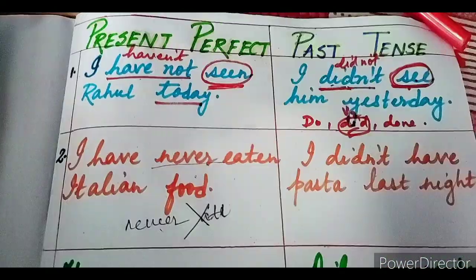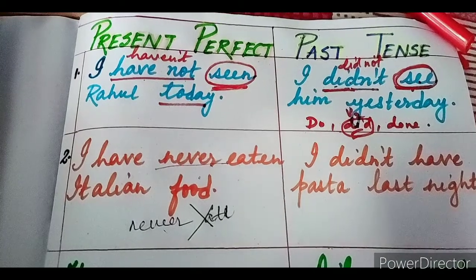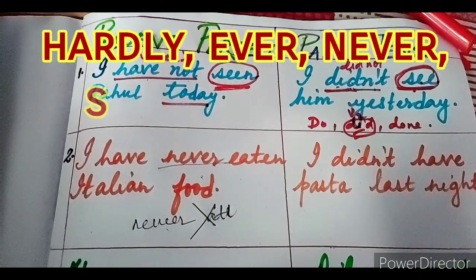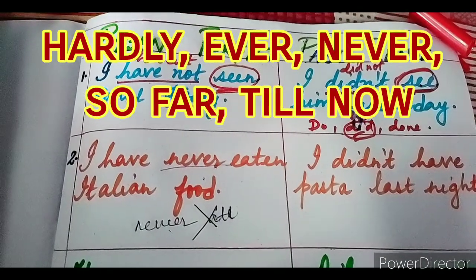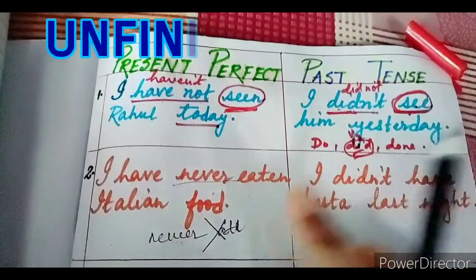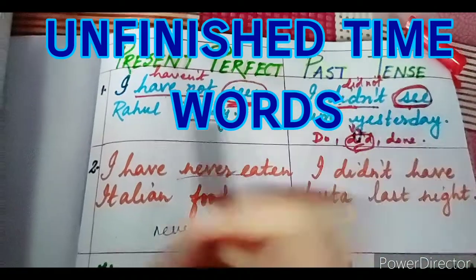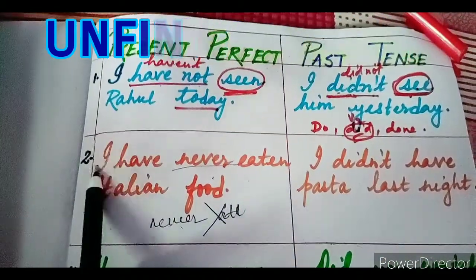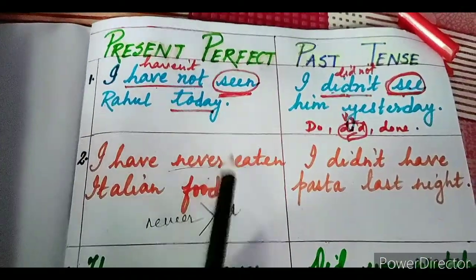Alright. So in present perfect, we often use words like hardly, ever, never, so far, till now, because they all mean till today, till the present time. So here again we have used I have never eaten.